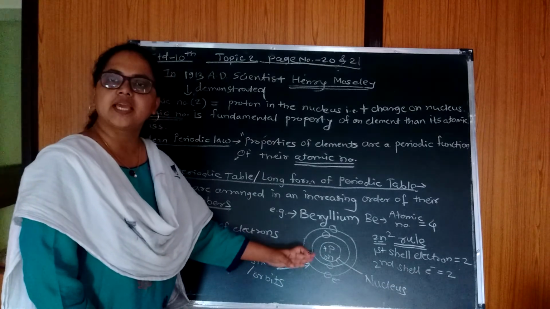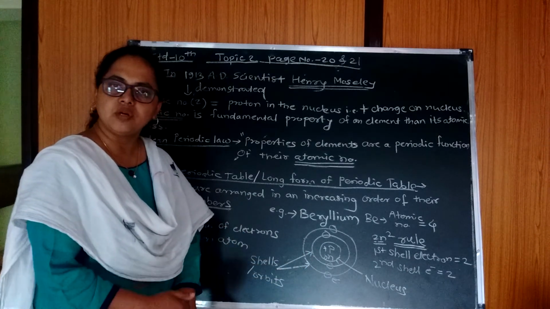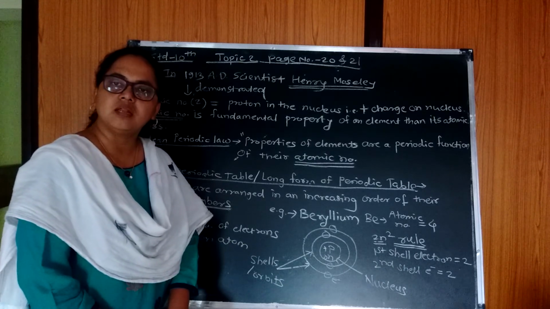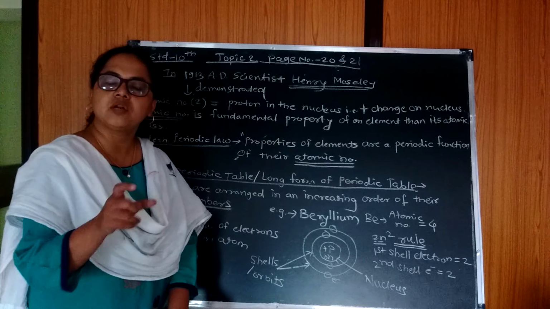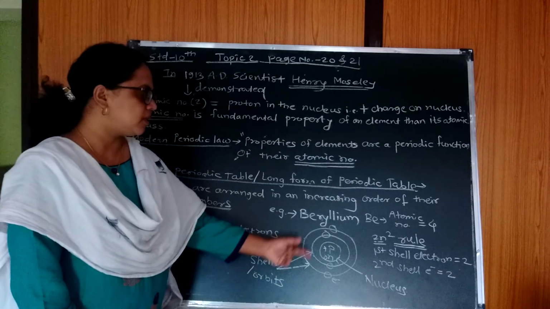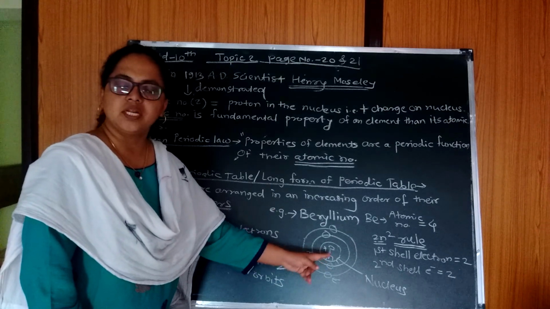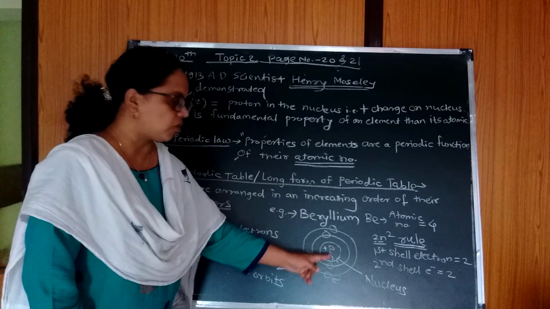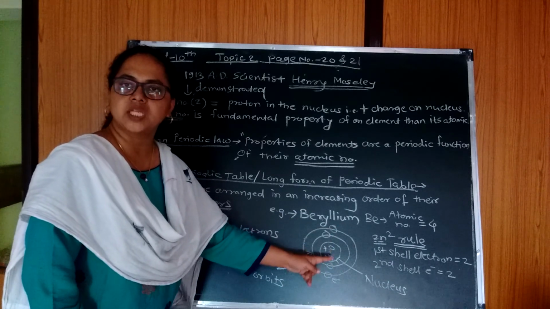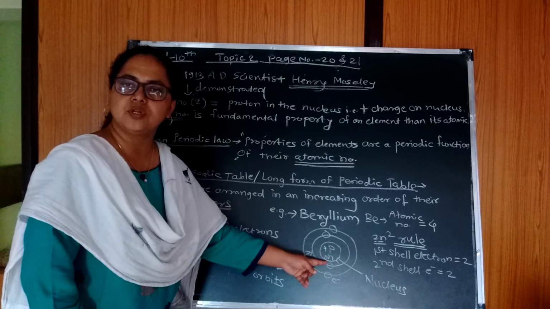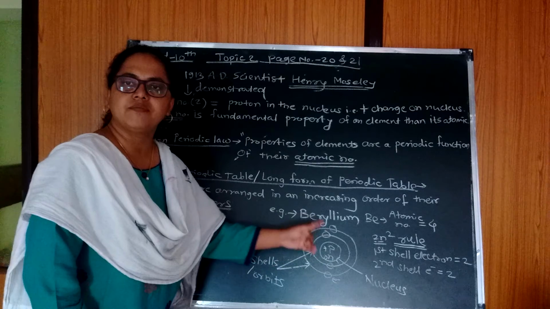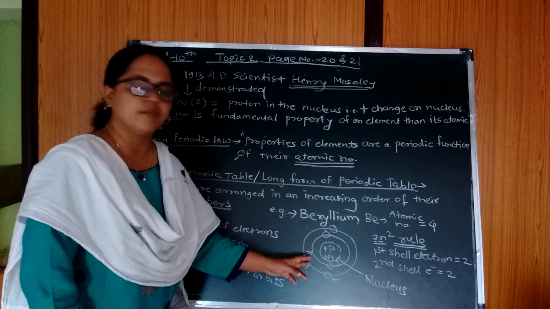We have also seen there are K, L, M, N shells. We are going to see in the next point how the electrons are classified, what the shells are, what the electronic configuration is, and how this electronic configuration plays an important role in the classification of elements. So always remember, this is the structure of the atom. That is, in the center is the nucleus with protons and neutrons, and electrons are revolving around it. On the electron, negative charge is present, the proton has positive charge, and the neutron is chargeless, that is, zero charge. How to divide the electrons in a specific orbit, or how to locate the electrons in a specific orbit, by using 2n square.